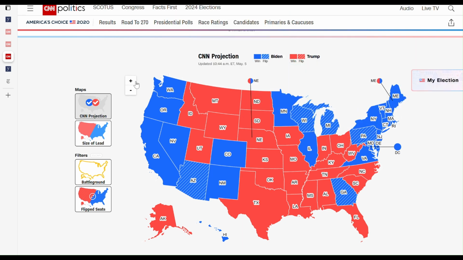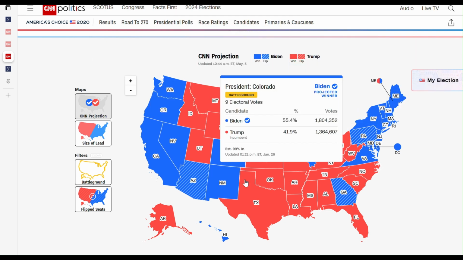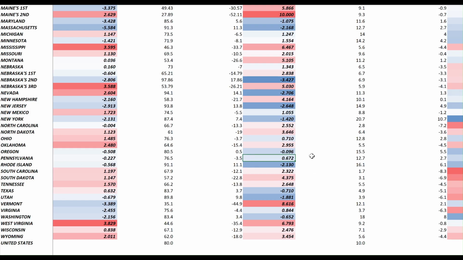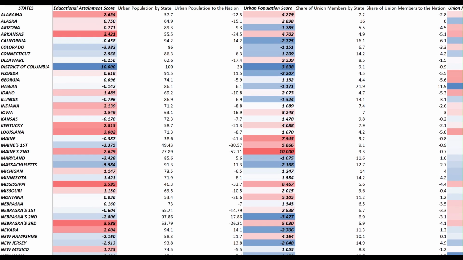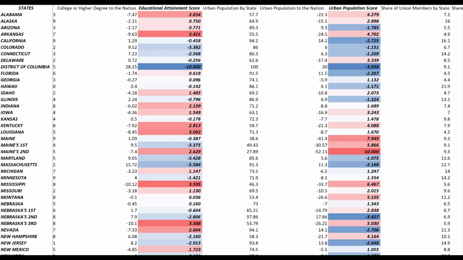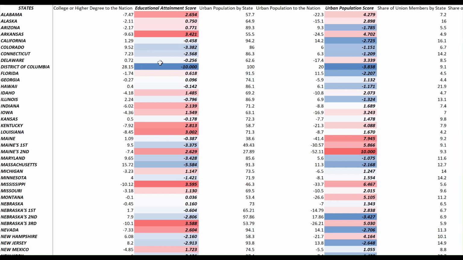So here we wrapped up the urban population score, and now we get to the educational attainment score. Educational attainment is a really important parameter, as the educational gap widens in the country.